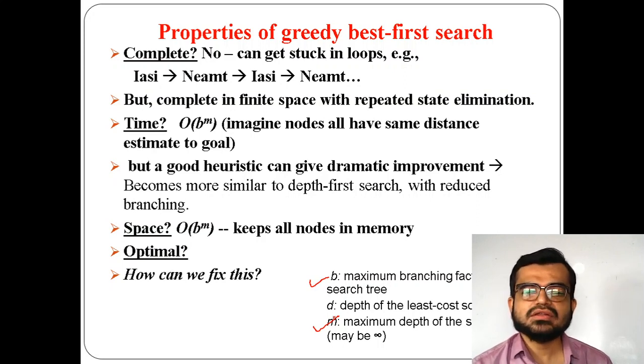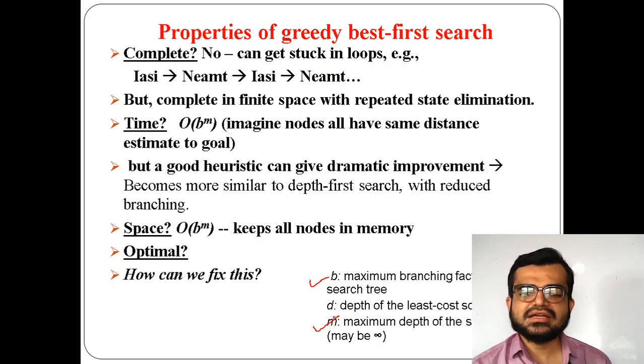But a good heuristic can give a dramatic improvement. For example, if I am using depth first search and we have reduced branching, that is, the branch nodes are fewer, then it will be a good heuristic approach. If you go with the space, the space complexity is also order of b to the power of m.